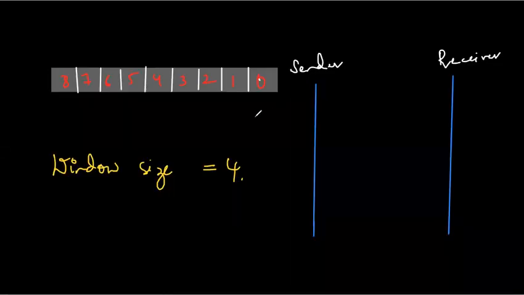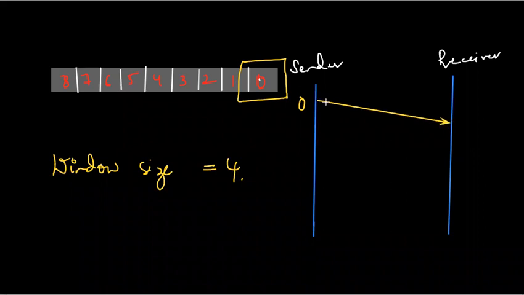In this example, I have taken the window size as 4, and we have 9 frames, 0 to 8, with the sender and receiver over here. This window size defines that we can send up to 4 frames before waiting for an acknowledgement. First and foremost, I will begin with frame 0. So frame 0 is sent to the receiver.